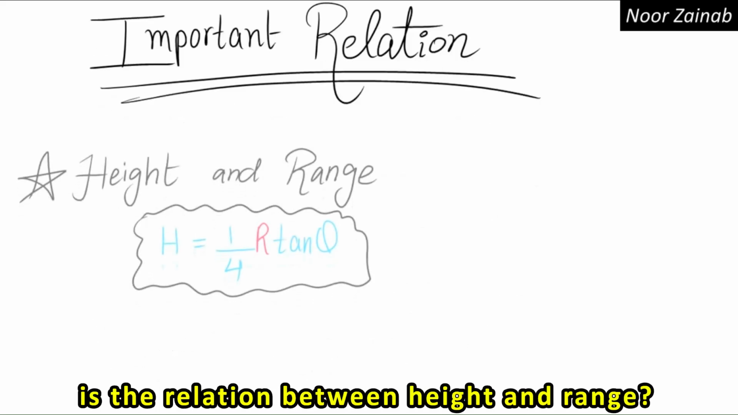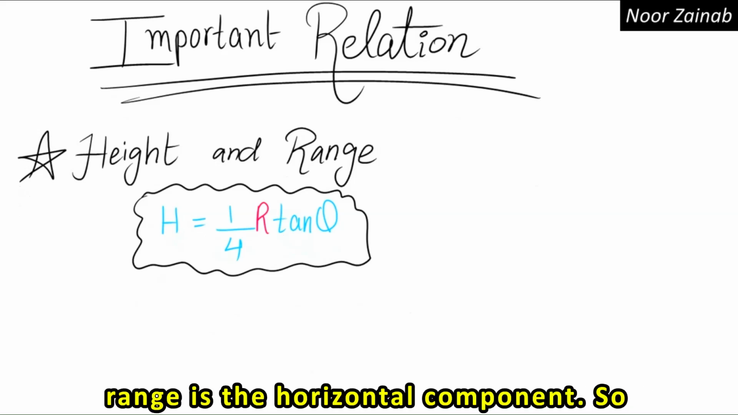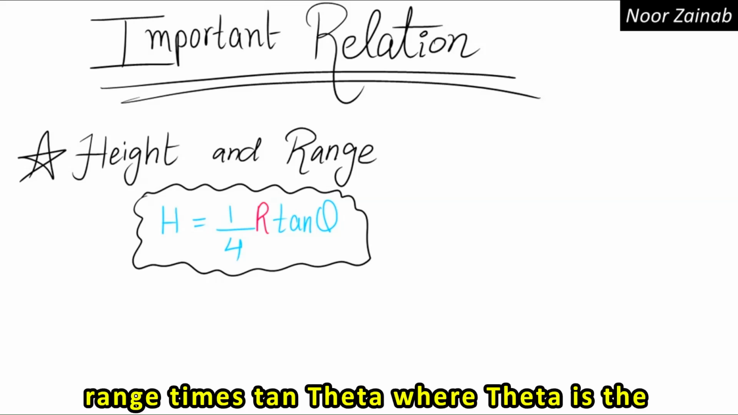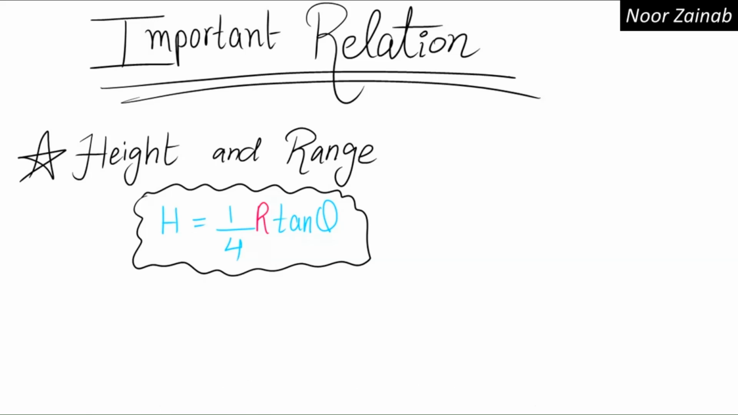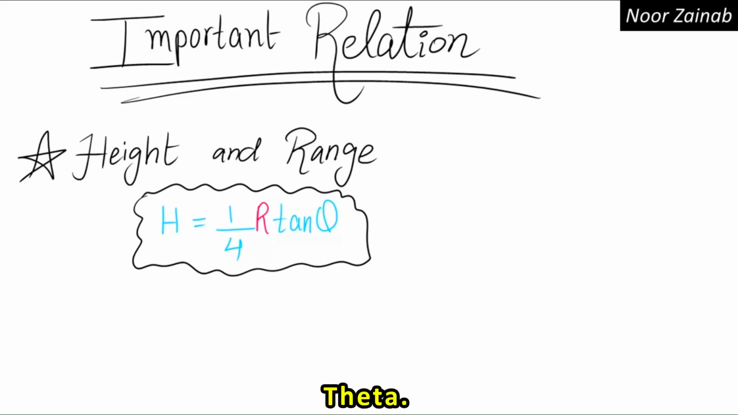So now let's discuss some of the most important relations. First of all, what is the relation between height and range? Height is the vertical component, whereas range is the horizontal component. So height is equal to 1 by 4 into range times tan theta, where theta is the angle and R is the range.